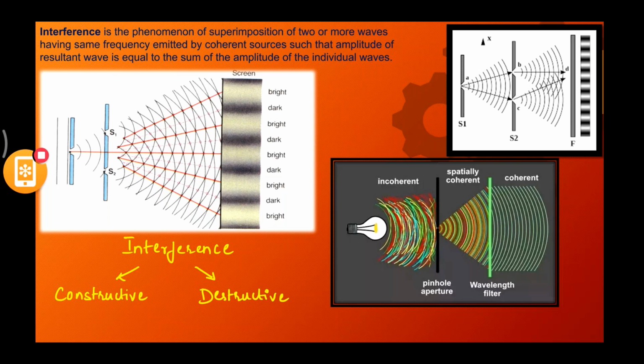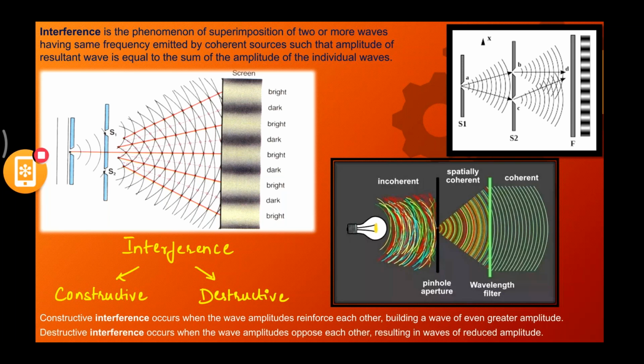Again, this you will study in your intermediate. Constructive interference occurs when the wave amplitudes reinforce each other. What is reinforcing? Strengthening. So constructive interference occurs when the wave amplitudes strengthen each other, building a wave of even greater amplitude. Destructive interference occurs when the wave amplitudes oppose each other, resulting in waves of reduced amplitude.